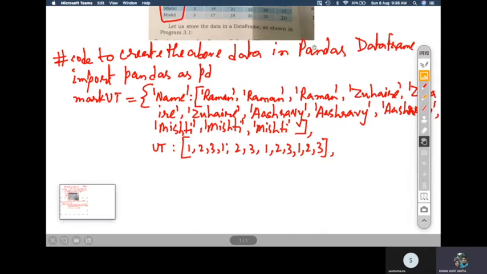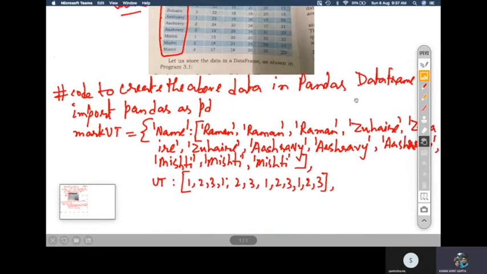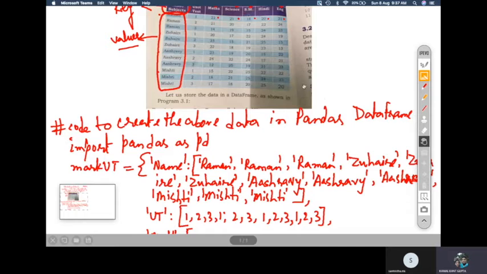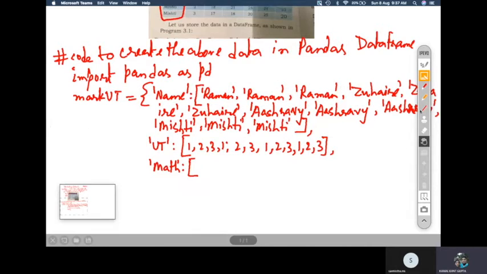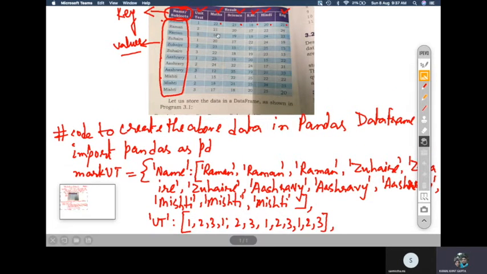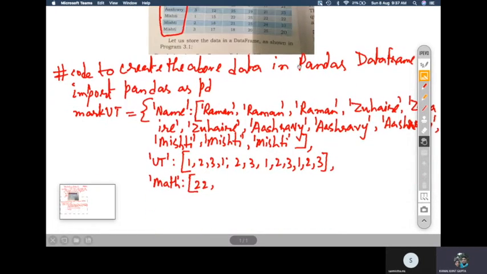Next column is your math marks. So math will be created. Again we have to write math, and under this we have the values of maths, whatever values there are. So 22, 21, 14, 20, like that the values will be coming. I will not write the whole thing over here, I will just give an example and go through the other things. 21, 20, 22, 21, 14, and then dot dot dot, there are many marks.